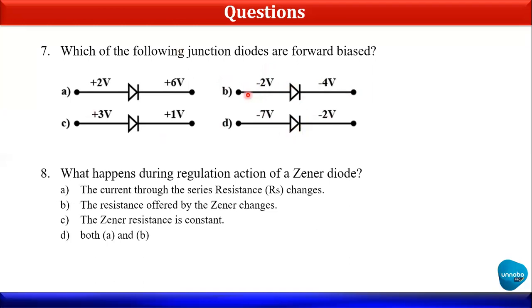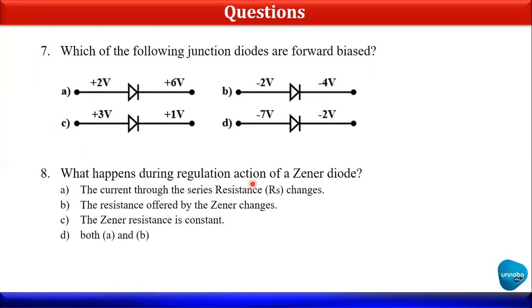So out of all of these, B and C are both in the forward bias. So if there are any options given at the bottom, you have to mark B and C both. It will not come with just the two. It will come with options like A and B, then B and C, C and D, D and A. So you have to mark the third option, B and C. Okay, let's move to the eighth one.